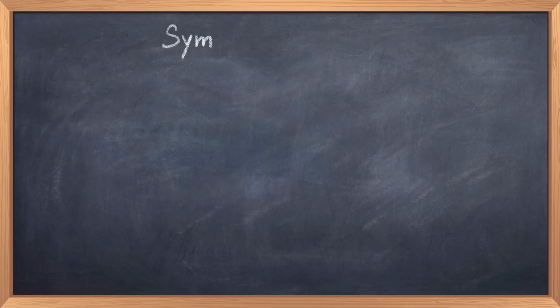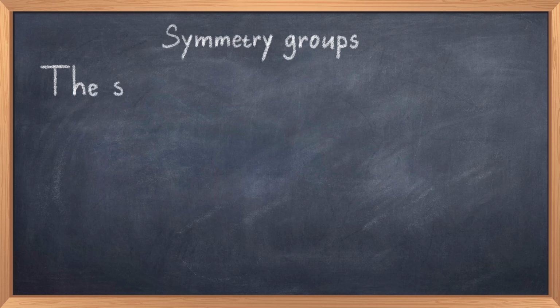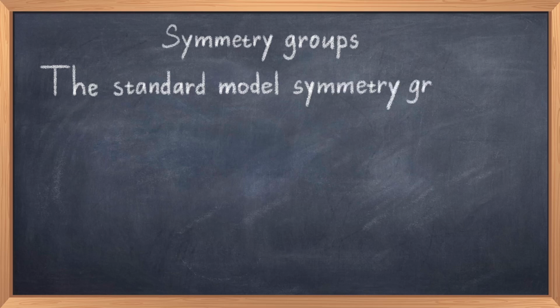To understand the essence of the issue, we must understand that the standard model is based on gauge theories with certain symmetries that the theory must obey. The symmetry group of the standard model is a rather complicated topic that deserves a video on its own, but the essence is that when you write the Lagrangian of the standard model such that it obeys the underlying symmetries, then we are not allowed to write any mass terms for our gauge bosons. Thus, all our force carriers of the standard model must be massless.